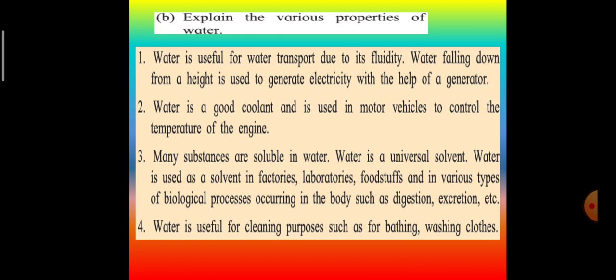Explain the various properties of water. Water is useful for water transport due to its fluidity. Water falling down from height is used to generate electricity with the help of a generator. Water is a good coolant and is used in motor vehicles to control the temperature of the engine. Many substances are soluble in water. Water is a universal solvent.